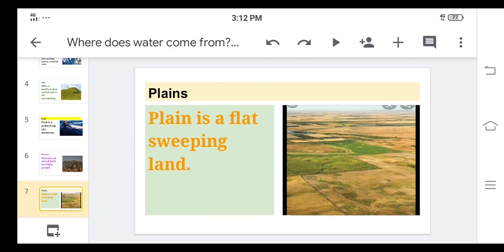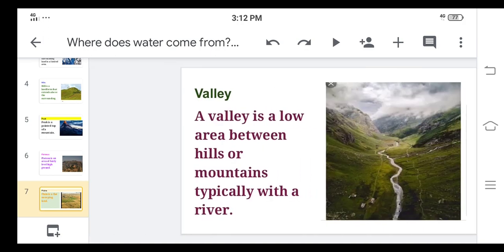Next is plains. Plain means flat surface. Plain is a flat sweeping land. As we can see at our home, as we can see in the farm also, mostly they are flat. So that landform is plains.